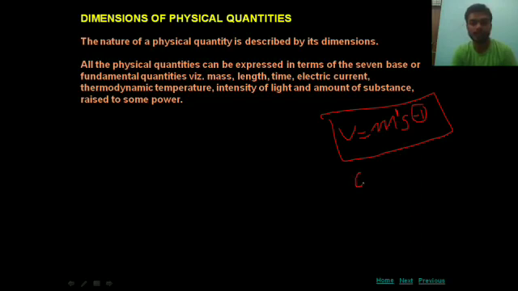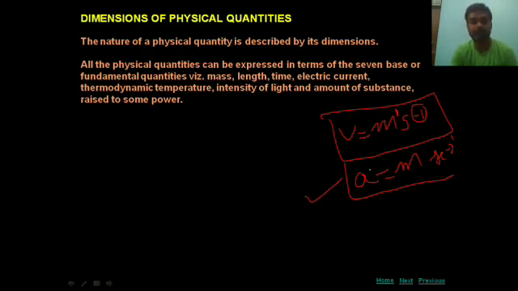Now consider the unit of acceleration. The unit of acceleration is meter per second square. Again we can see that acceleration consists of the same 2 fundamental quantities, length and time.